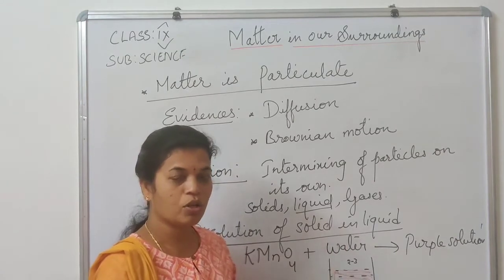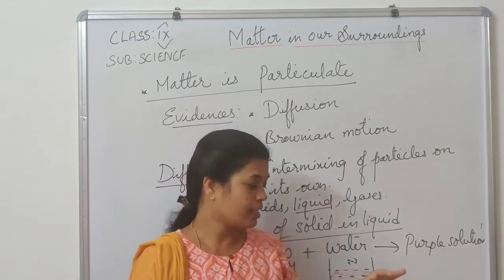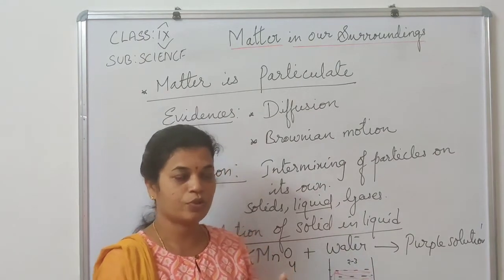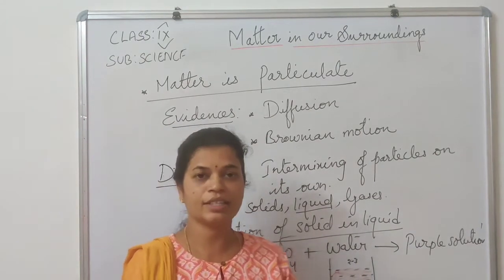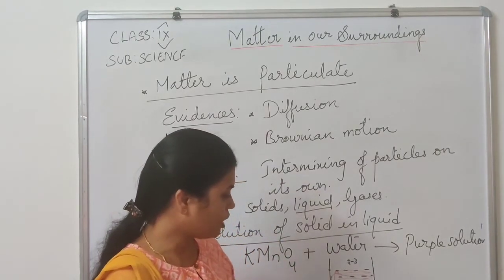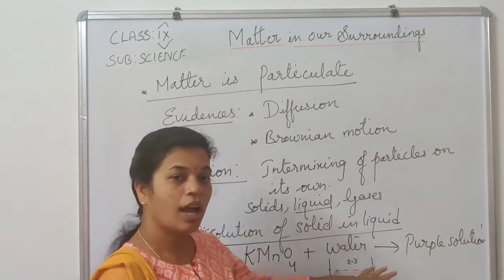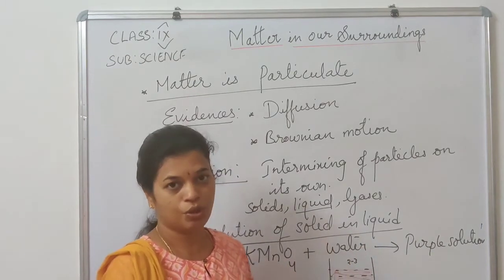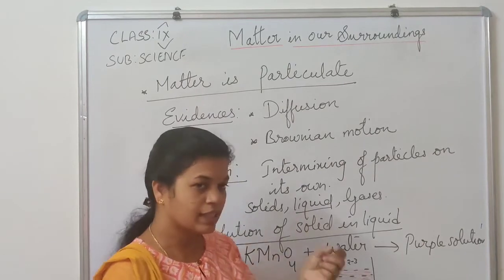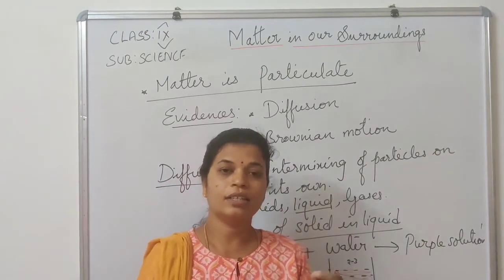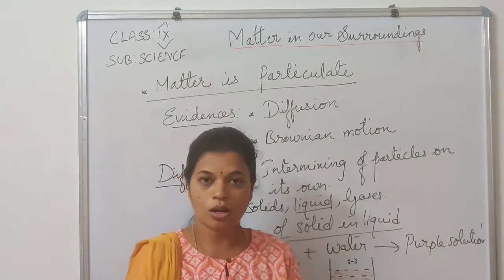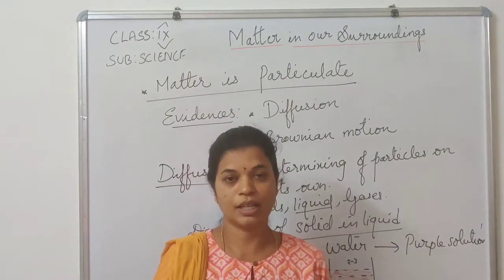These water molecules are also tiny particles, as water is in liquid state and it goes on moving. These particles have some kinetic energy which keeps them continuously moving and carries away the solid particles which are dissolved, and the whole solution becomes uniform. So this is the best evidence that potassium permanganate is such a tiny crystal and it breaks up into small particles. So it means that all matter is made up of particles.